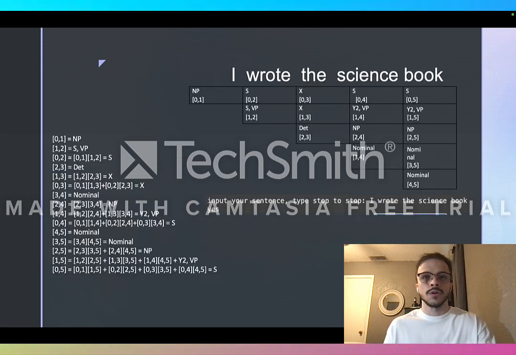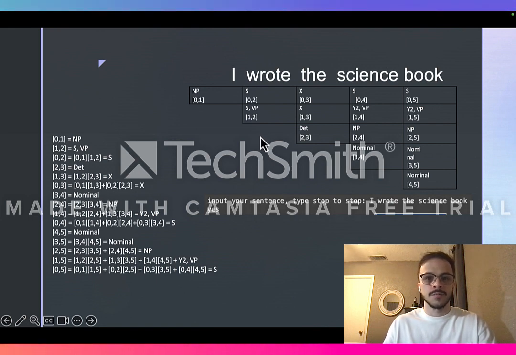This is what our tables would look like for those that are accepted. Looking at the first one here, I wrote the science book. We can see that with the table that we have created, it is accepted. We can tell this by the S on the furthest right, 0,5, which has an S indicating that this is accepted. On the left-hand side, we have all of those subsequent steps that we had to take to get to the S, essentially, to find out that this string is accepted.